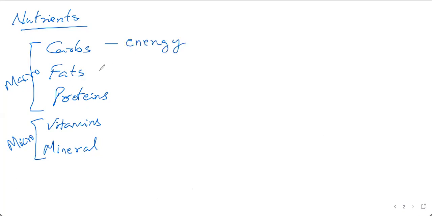Okay. What is the main use of fats? What do we do with fats? Oil, butter, all these things, they give us a lot of fat. What is the main use of fats? Do you know or you don't? Try.